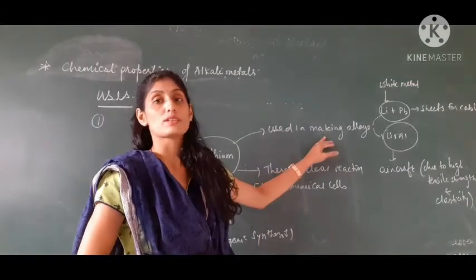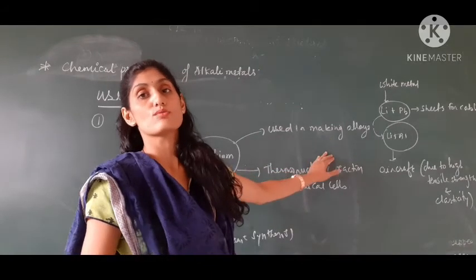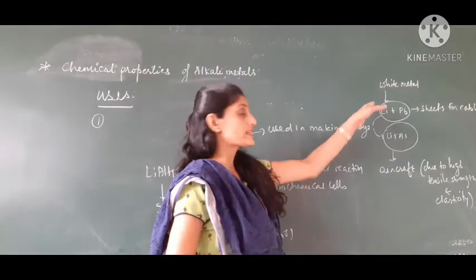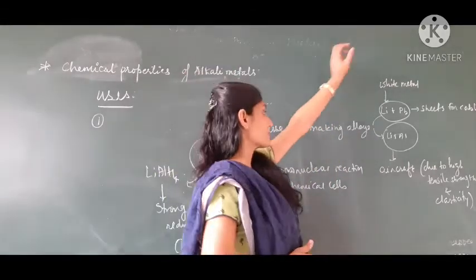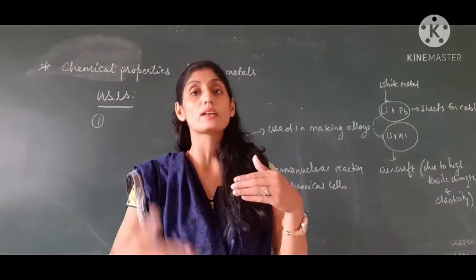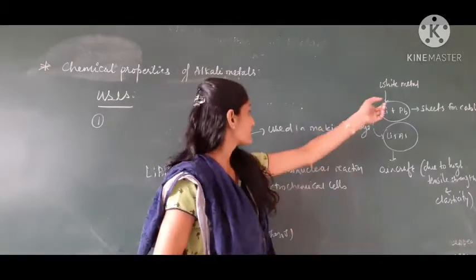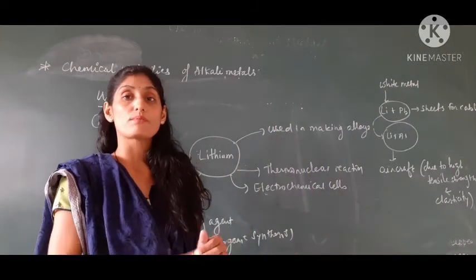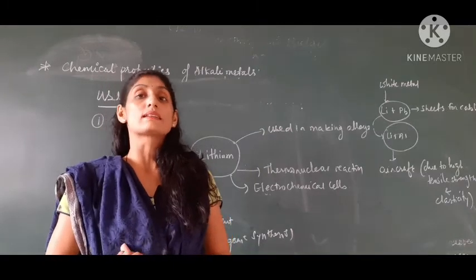Alloys are formed by the combination of two or more metals, or of metals and non-metals. Here, if lithium combines with lead, that alloy we call white metal, which is used for making sheaths of cables. The outer covering, the outer layer of the cable, is going to be prepared by the use of the white metal, which is a combination of two metals, lithium and lead.